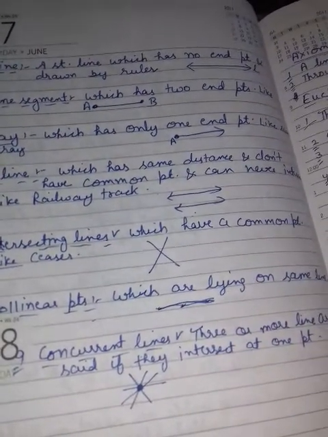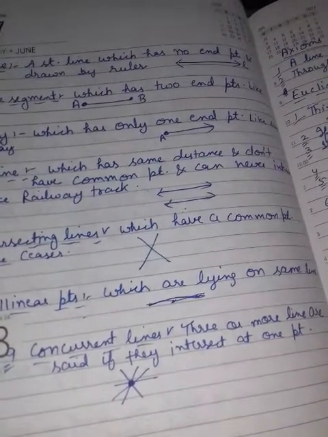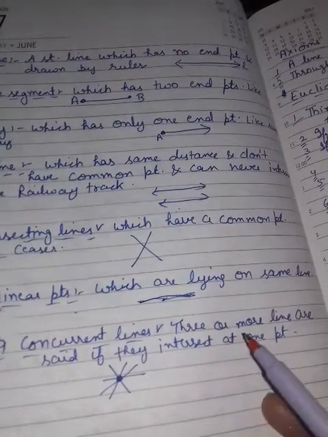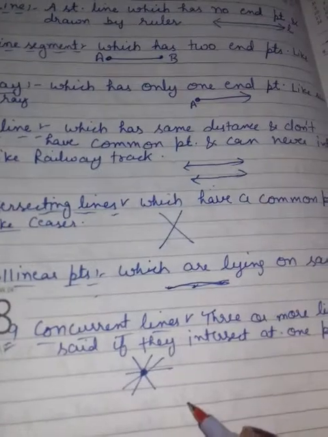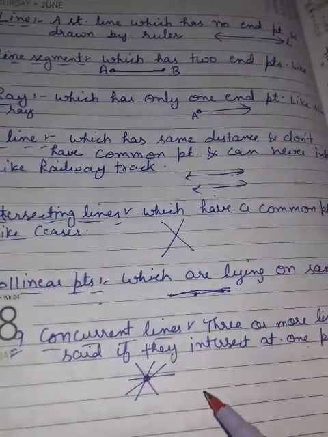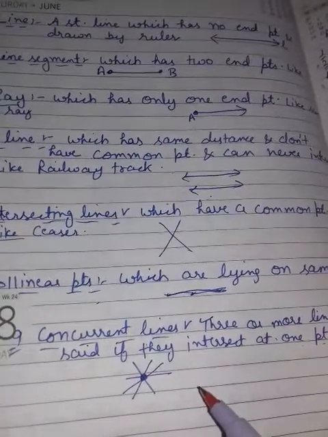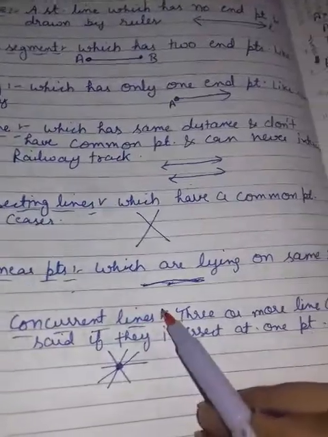Concurrent lines are those lines where three, or any more than two, lines are intersecting at only one point. These lines are known as concurrent lines. Whenever two lines are intersecting, these lines are known as intersecting lines. Whenever more than two are intersecting at one point, these are known as concurrent lines.